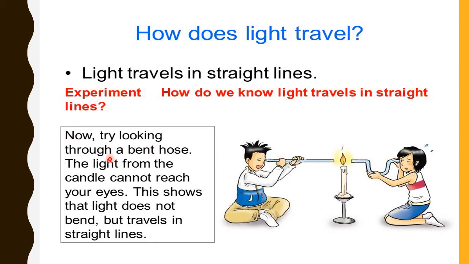Now try looking through a bent hose. The light from the candle cannot reach your eyes. This shows that light does not bend but travels in straight lines. Clear? So light travels in straight lines.